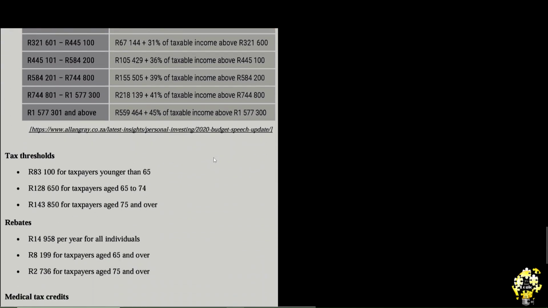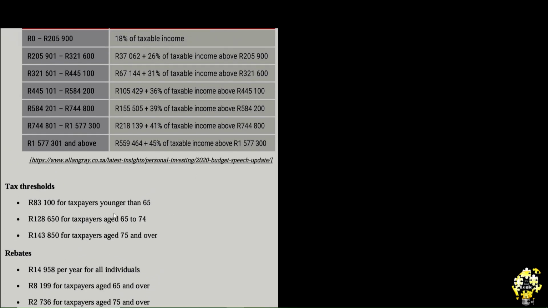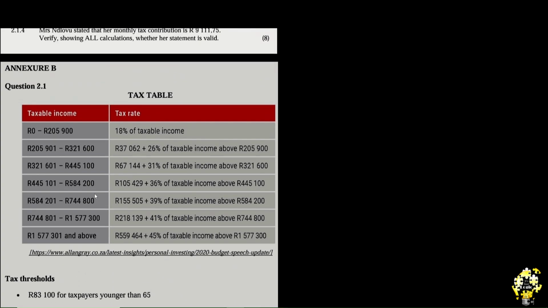They were supposed to say in this context. So in this context, what it means is that a person who is 65 years and younger and earning 83,100 is not supposed to pay tax. That's what it means, basically.